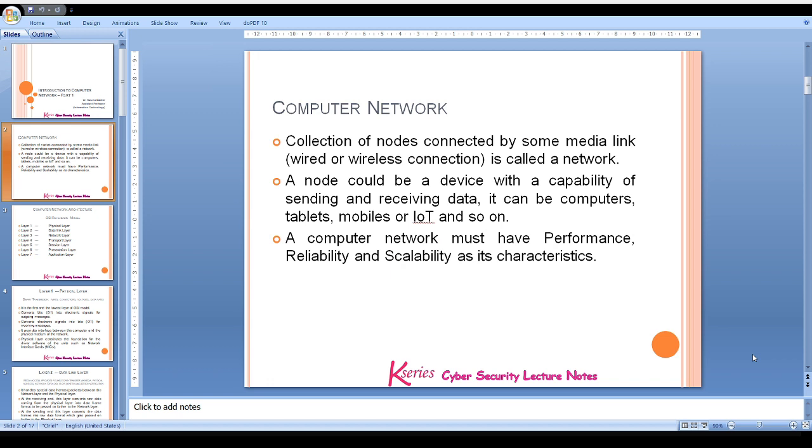Welcome to my case series cybersecurity lecture notes, starting with computer network basics. A computer network is a collection of nodes connected by some media link. The link can be a wired or wireless connection. Here, a node could be a device with the capability of sending and receiving data. It can be a computer, a laptop, a tablet, a mobile, or any other device. A computer network must have performance, reliability, and scalability as its basic characteristics.